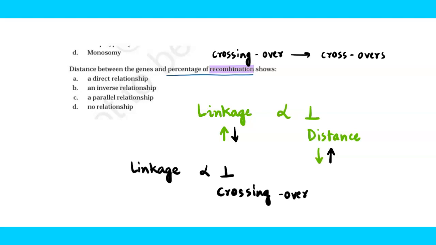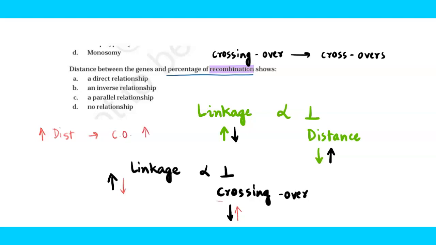So if linkage is more, then crossing over will be less. But if linkage is less, then crossing over will be more. This is important to retain and learn. So as soon as the distance is increasing, the crossing over will be more. So if distance is more, crossing over will be more, right?